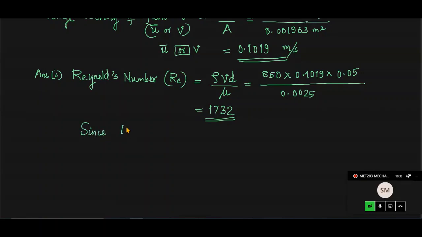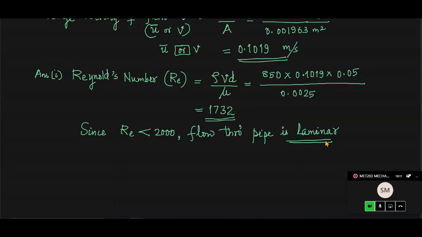Since this is the Reynolds number, our first conclusion, we can make a comment. The Reynolds number is less than 2000, which is called the lower critical Reynolds number. So less than 2000 for pipe flow applications, the flow through the pipe is laminar. Remember this number 2000 is applicable only in the case of pipe flow. So the flow through the given pipe is laminar. Once you get this, now we can proceed ahead with the Hagen-Poiseuille equation and other things.